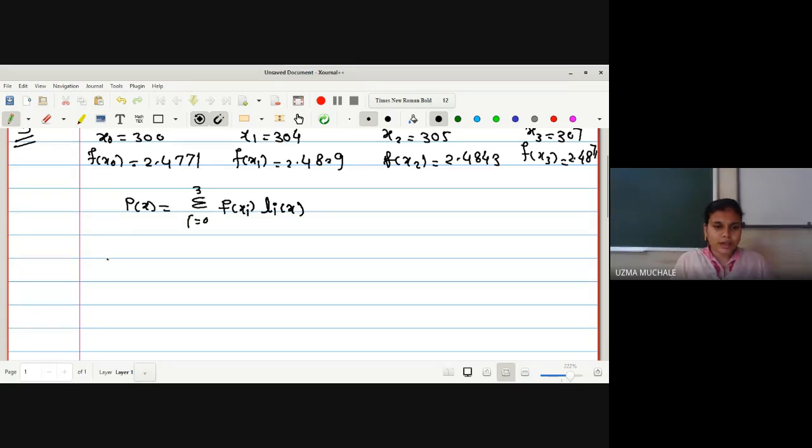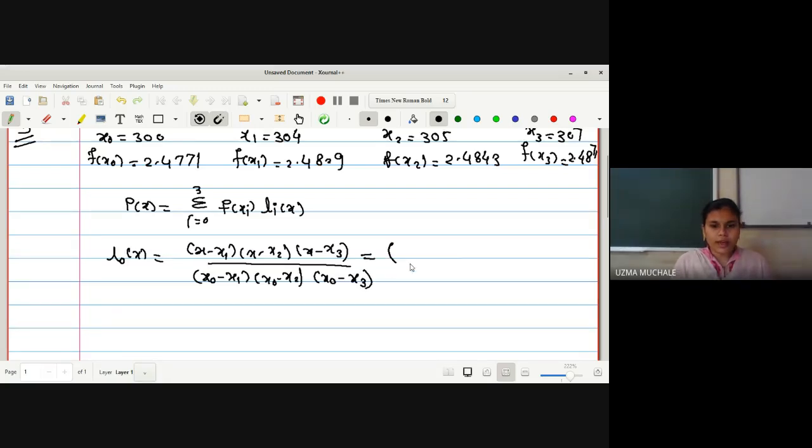For that, first we'll find the value of L0 of x. For L0 of x, what we need is x minus x1, x minus x2, next is x minus x3, divided by, right? What is the next one? Here we have to put x0 minus x1, x0 minus x2, and next x0 minus x3.